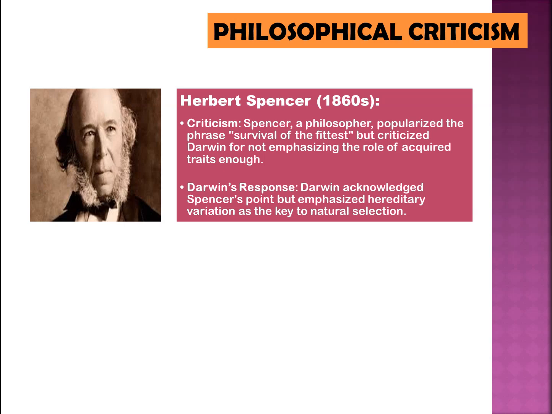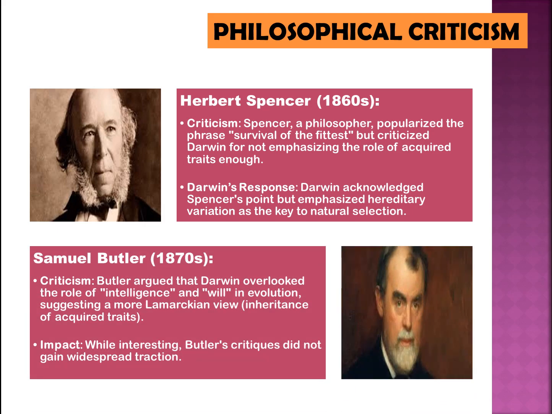Philosophical criticism. 1. Herbert Spencer, 1860s. Criticism. Spencer, a philosopher, popularized the phrase survival of the fittest but criticized Darwin for not emphasizing the role of acquired traits enough. Darwin's response. Darwin acknowledged Spencer's point but emphasized hereditary variation as the key to natural selection.